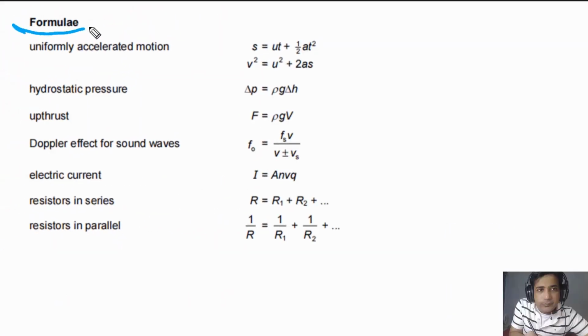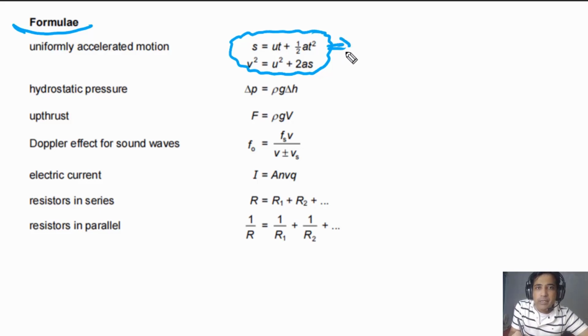On the next page of the exam paper, you can also find some important formulae, but these formulae are not all the formulae you need for AS physics. So you need to be clear about this. The first one is for uniformly accelerated motion. You can only use this if a is constant, meaning a is uniform. This is a very important point about when you can use these equations.